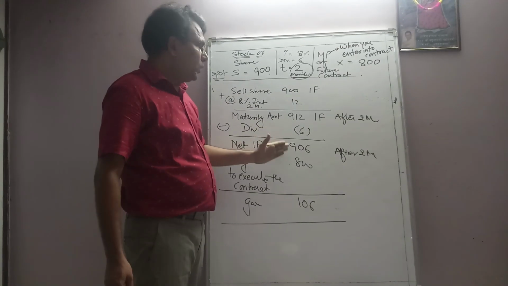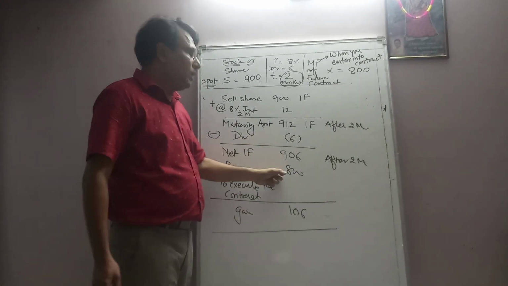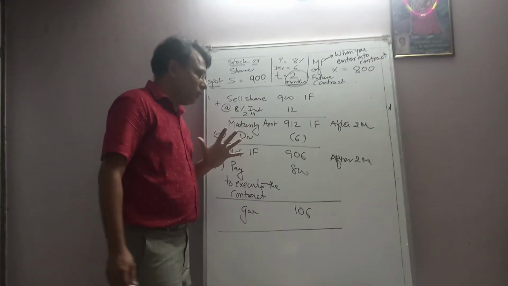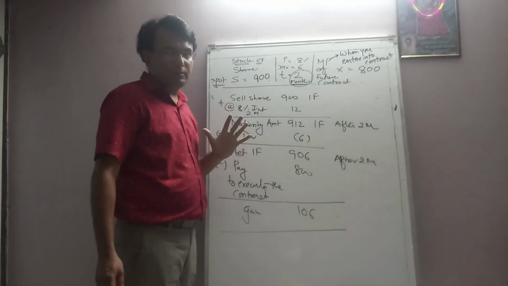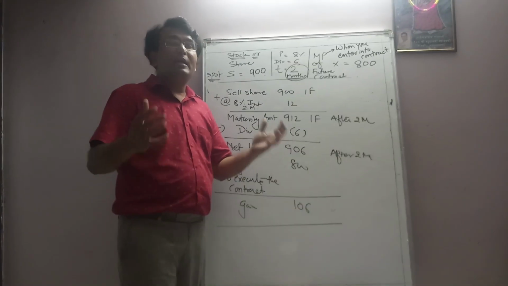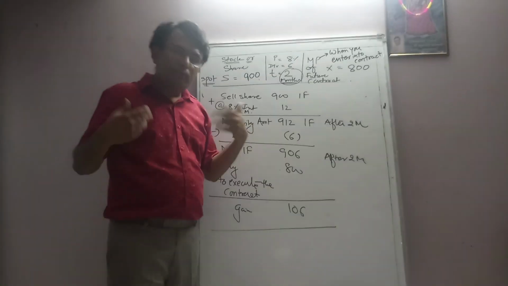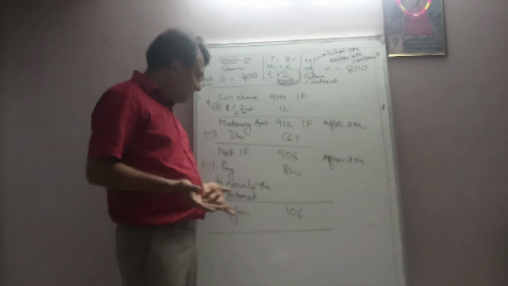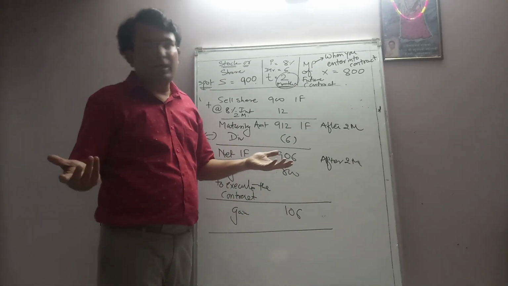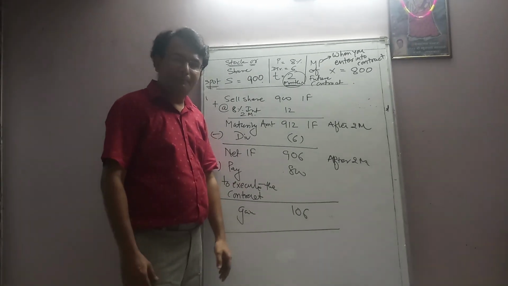And finally, we'll get a net inflow after 2 months of 906. And on expiry, we'll pay 800 rupees. That is for execution of the contract. So finally the net inflow we can get is 106 rupees. Right? So this is a particular strategy through which we can get a gain. If the market price is different from 800, if it is higher than, let's say, the fair value, then accordingly a different strategy will be formed. Fine. But this is enough for this particular point. Thank you.